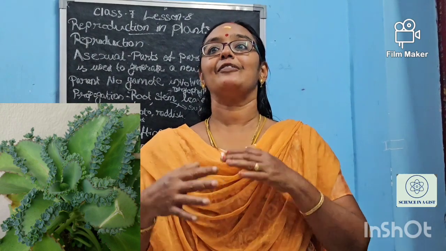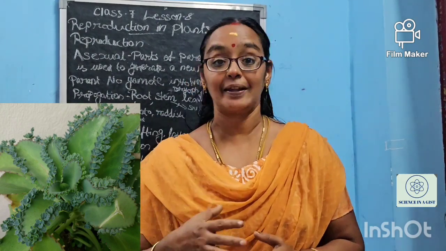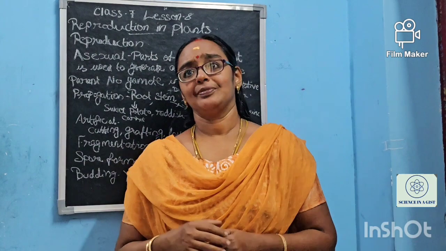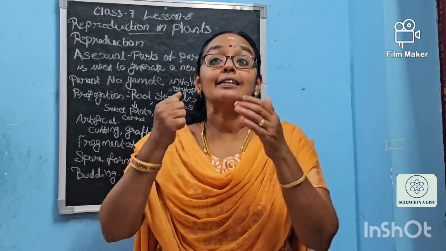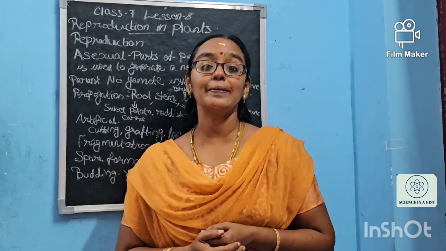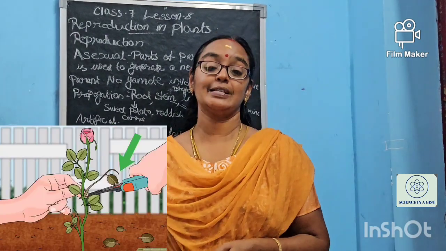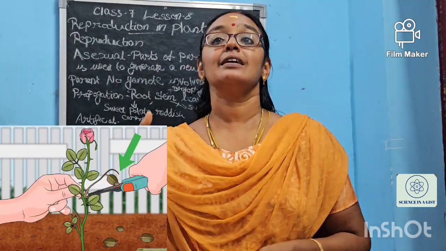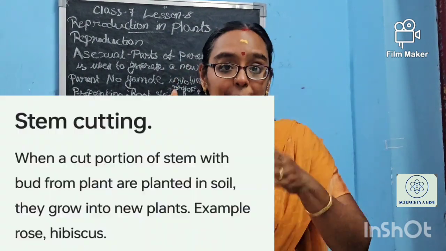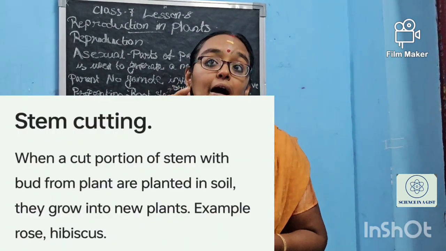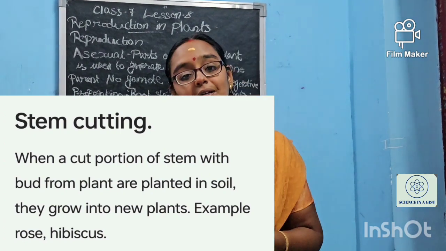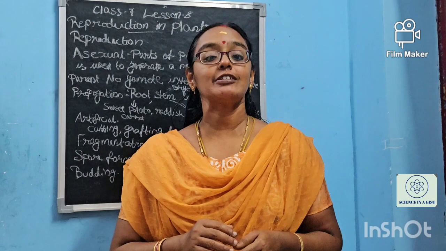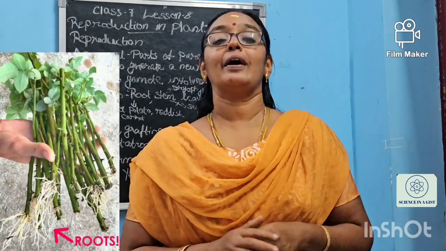Okay, these are the vegetative propagation happening for these kinds of plants. There are many artificial ways. In the case of rose and all, have you seen the stem cutting in the rose? In hibiscus also, the stem will be cut. Cutting is the best way. When the stem has grown to a particular level, the base of the stem will be cut, or the part where the node is present, just below that the stem will be cut out. And when we are planting, after some days, from these nodes, a new plant will be coming.